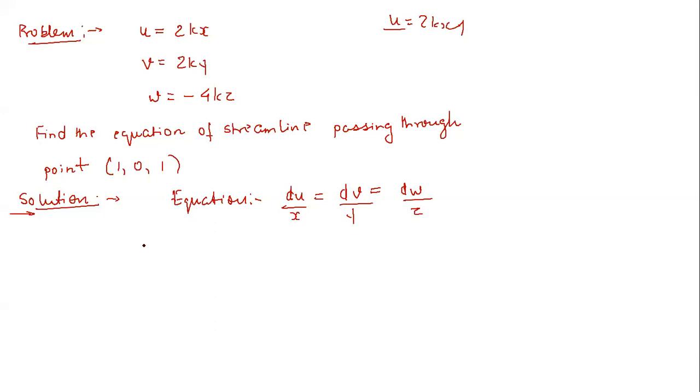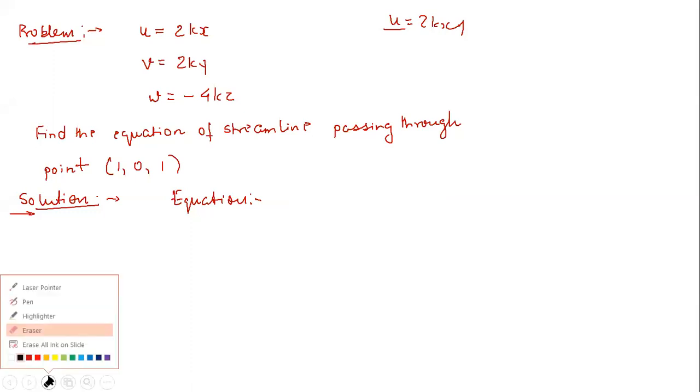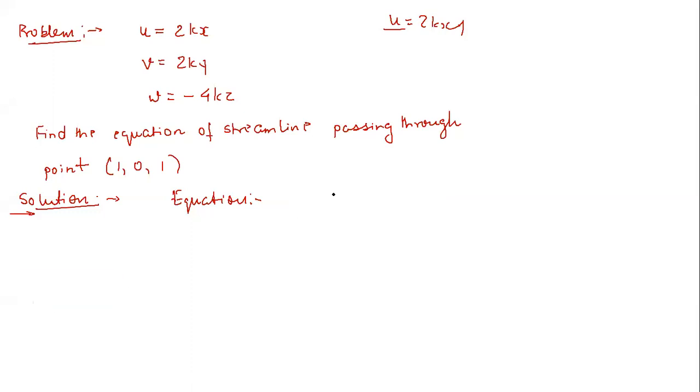Oh, I'm sorry. It is not du. If you remember, we always take V vector cross ds vector equal to 0.